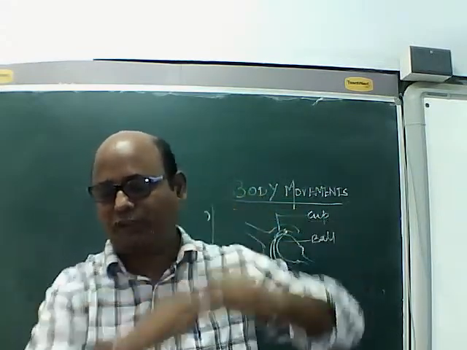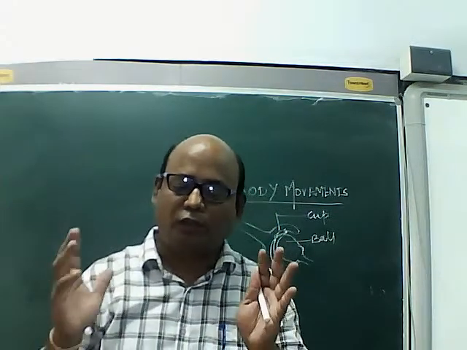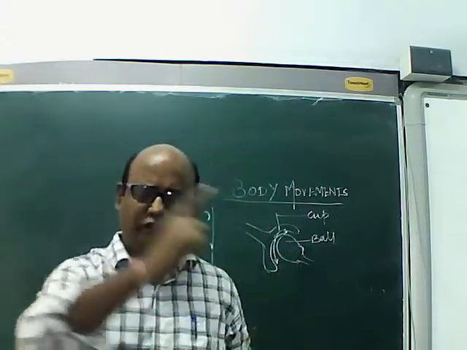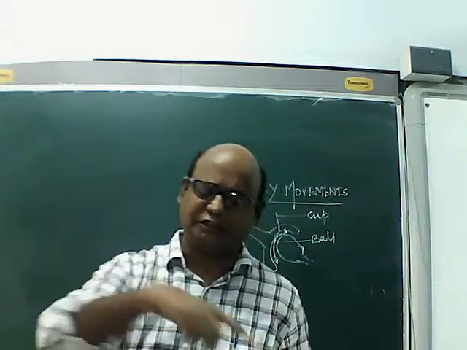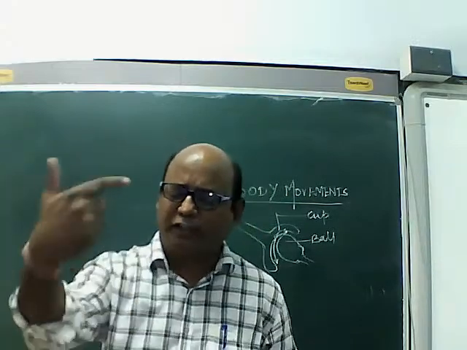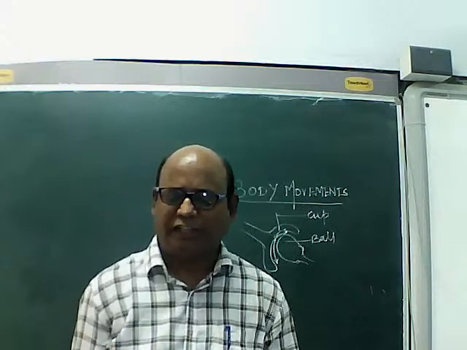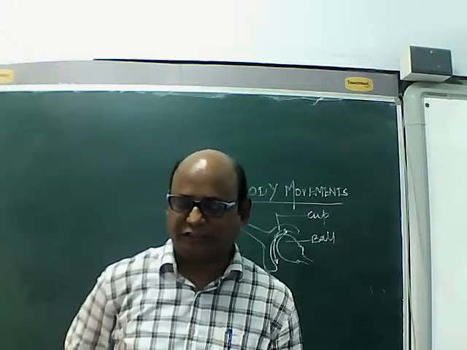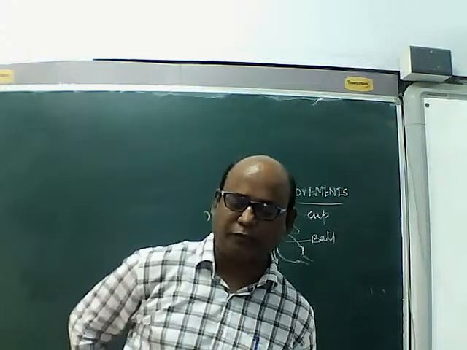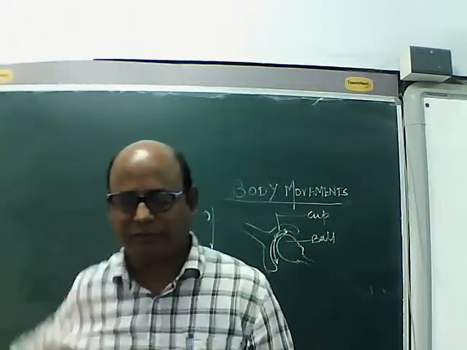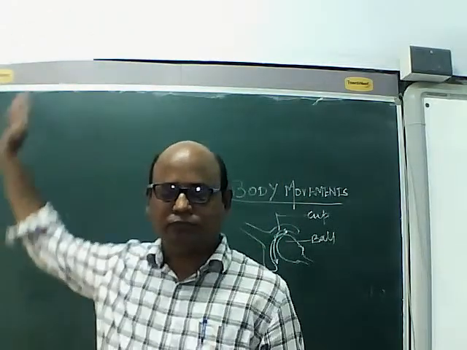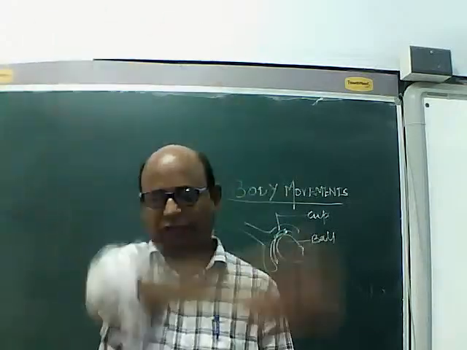We can move freely to allow your body part to move freely anywhere, forward, backward, sideways, clockwise, anti-clockwise, rotating movement. That you can do with your legs in the hip joint. You can move at any point. Your hands, arm, you can move at any point, anywhere.